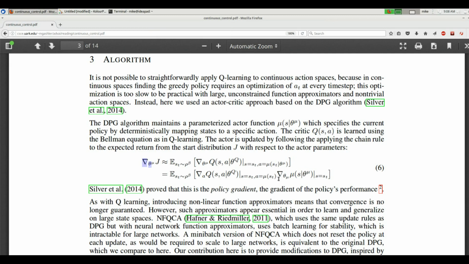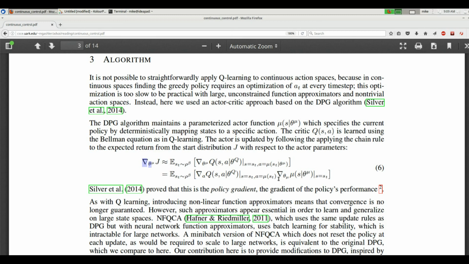Okay. Another thing to point out, this notation, mu of s pipe theta. When you see this notation with a vertical pipe, it usually means they're using probability distributions. Do you know what a probability distribution is? You comfortable with them? Okay. Basically, there's usually some finite set of choices, or it could be a continuous distribution, but for right now, let's pretend it's discrete just because it's easier to reason about.